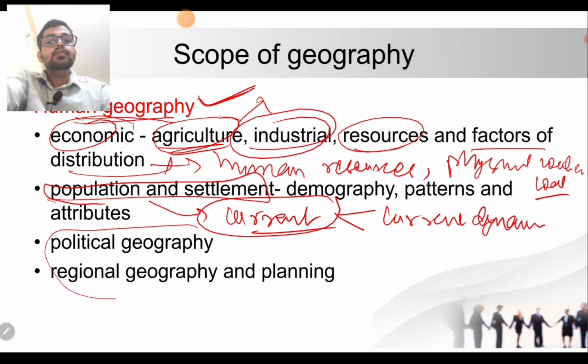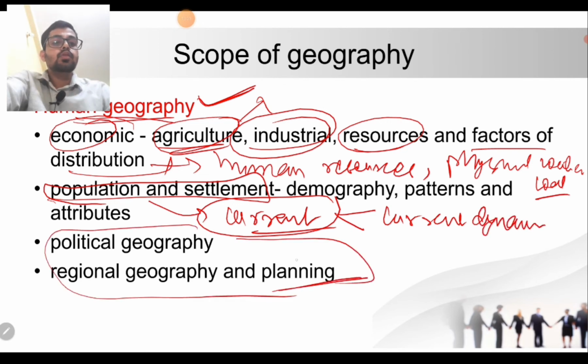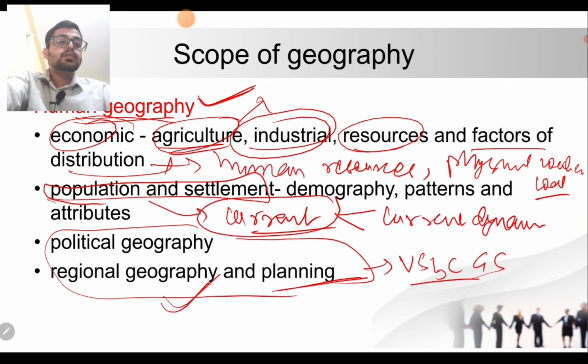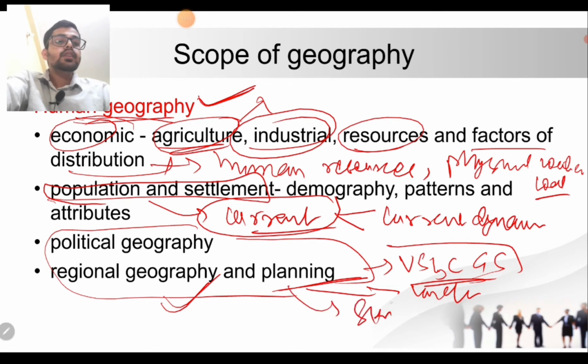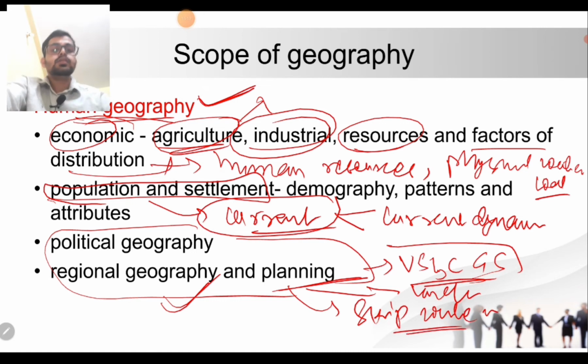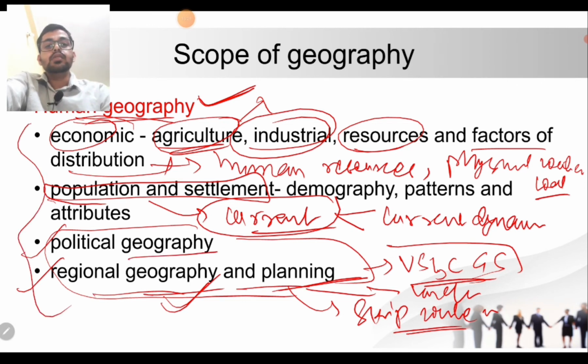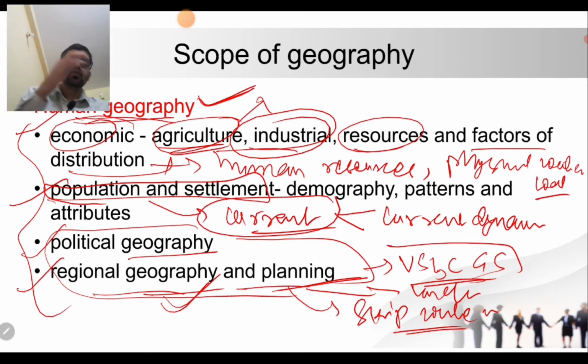Okay, and we can leave political and regional geography because it is not in the realm of the UPSC GS subjects. It may come under the geography optional, so one can skip this topic while studying GS for UPSC. So don't take it as just a word that we have to complete everything that I have mentioned. We have to cover what the UPSC is asking us regularly.